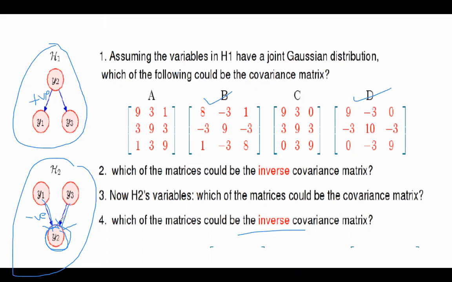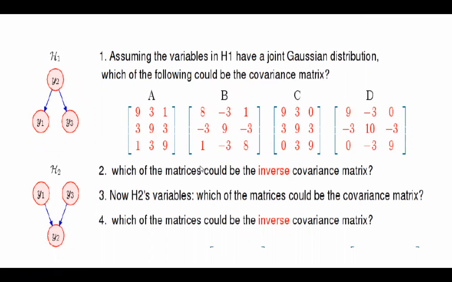So possibly its variance is going to be different from Y1 and Y3. This is my understanding of the situation. So in this case, I will be forced to select B for the case of covariance matrix and D for the case of inverse covariance matrix. So it depends on your own justification of this.